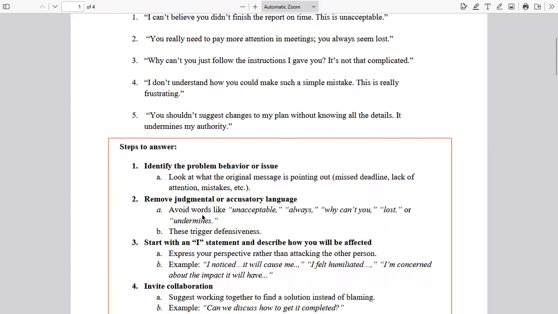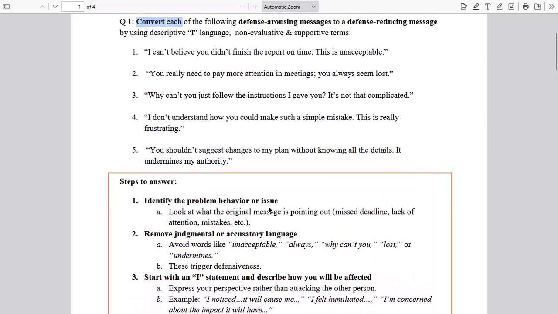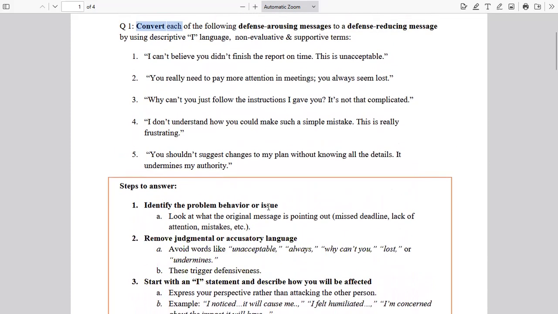Then you have to remove judgmental or accusatory language. First of all, you have to get rid of those phrases, words, or even sentences which are accusatory in nature, which is accusing the person, blaming the person. Here, as you can see, this is unacceptable. Again, this is just adding drama to your statement. It's not really doing anything else. Therefore, we need to get rid of this judgmental, evaluative, accusatory kind of language. So let us remove that.